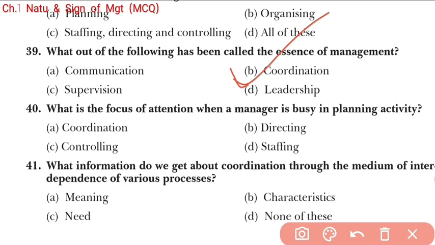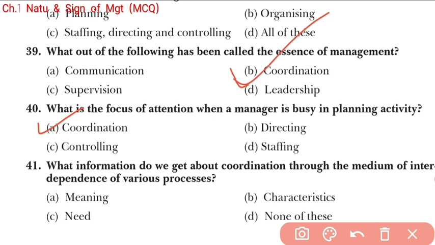What is the focus of attention when a manager is busy in a planning activity, right? What is the focus of attention when a manager is busy in a planning activity? Students, coordination, directing, controlling, and staffing. So simply it will be coordination, meaning the manager may make a plan well in advance so that proper coordination may be established among the various activities of an enterprise.